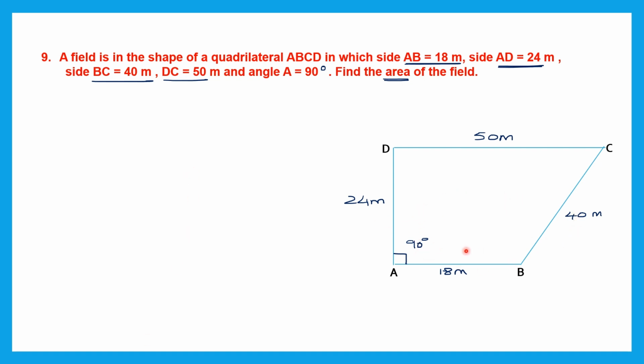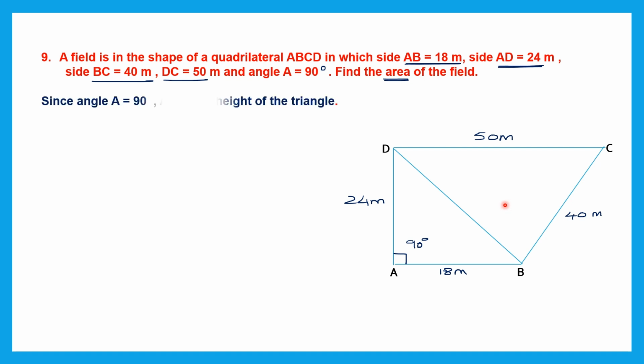Now how do we find the area of a quadrilateral that is shaped like this? We don't have a formula for something like this, isn't it? So what we can do is divide this quadrilateral into two triangles. If I draw a line like this, now I have two triangles here, isn't it? I have a triangle DAB and I have a triangle DBC. So now we can find the area of this triangle, find the area of this triangle and add up both the areas. We will find the area of this field.